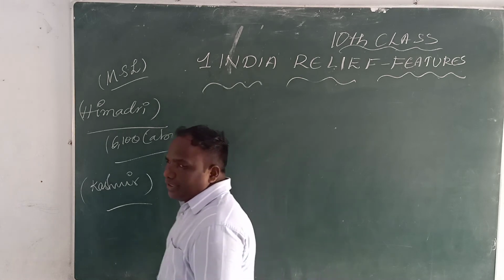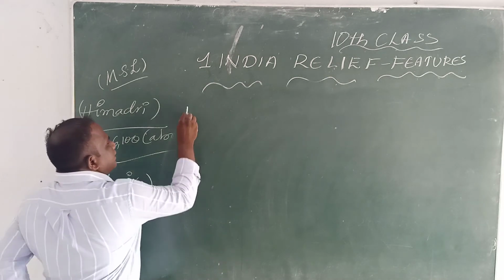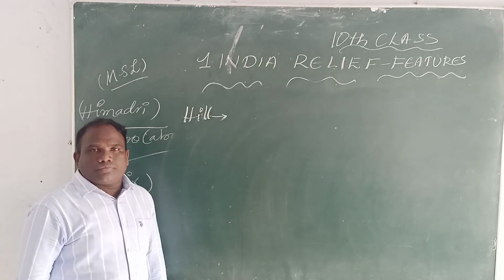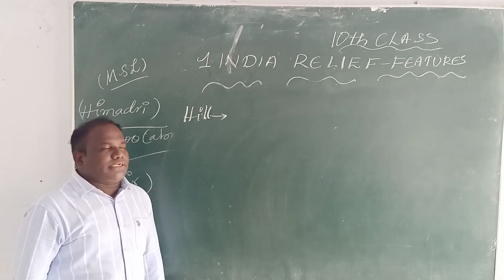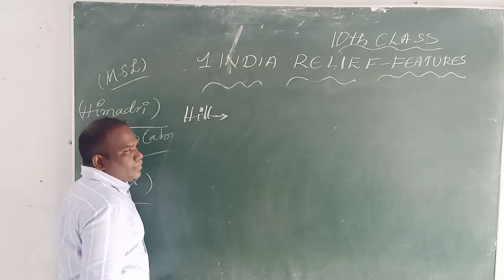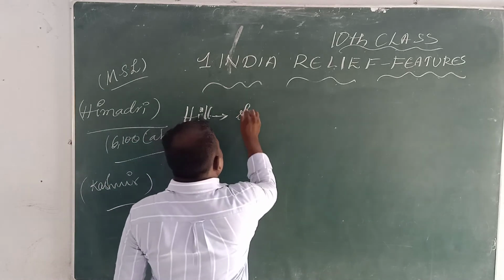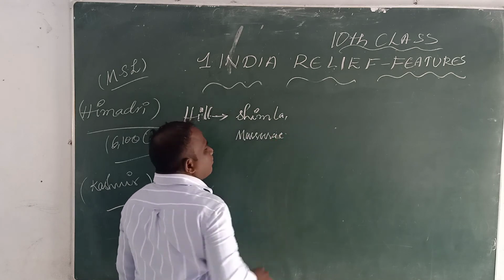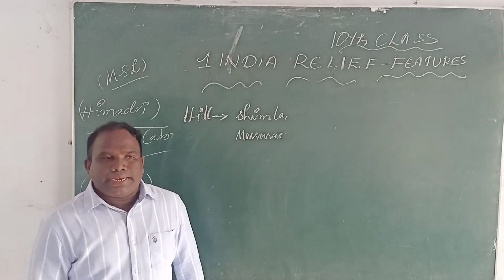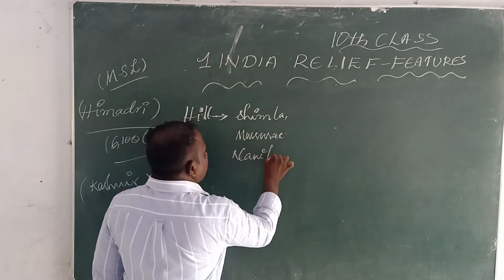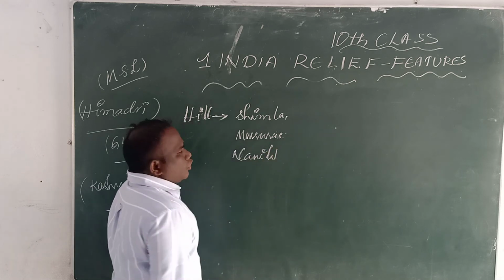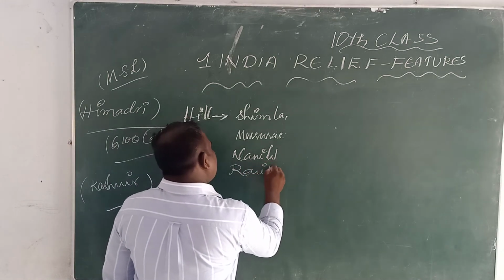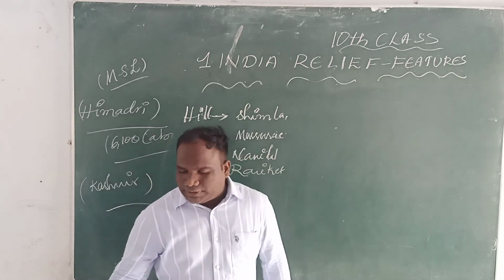So, dear children, if possible, write down the important hill stations: Shimla, Mussoorie, Nainital, Ranikhet.